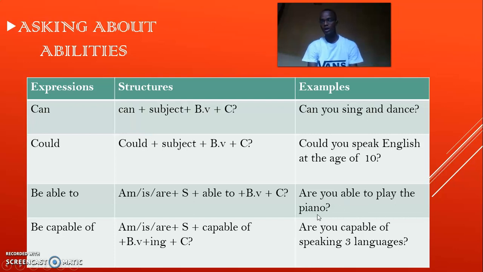Or is he able to play the piano? And here, capable of, there is something to remark, that when we use capable of, the verb that is coming after of should be in the ing form. As you can see, are you capable of speaking 3 languages? I hope you understood this one before you go to the next one.